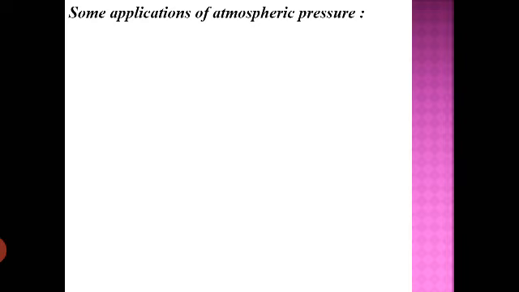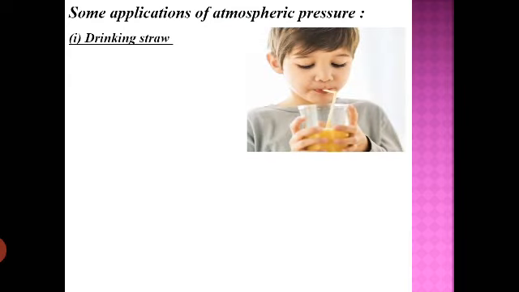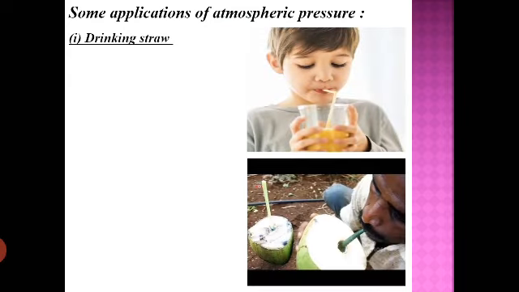So now let's go for some applications of atmospheric pressure, and we'll take 4 or 5 examples that will help you understand how atmospheric pressure is helping us in real life. A very simple example is the drinking straw. You use the straw for drinking any liquid like juice, water or coconut water. It works on the concept of atmospheric pressure. You must be knowing it, or if you don't know, you must try to understand this.